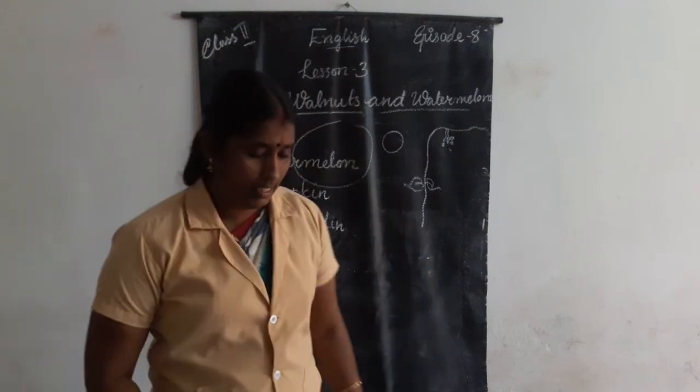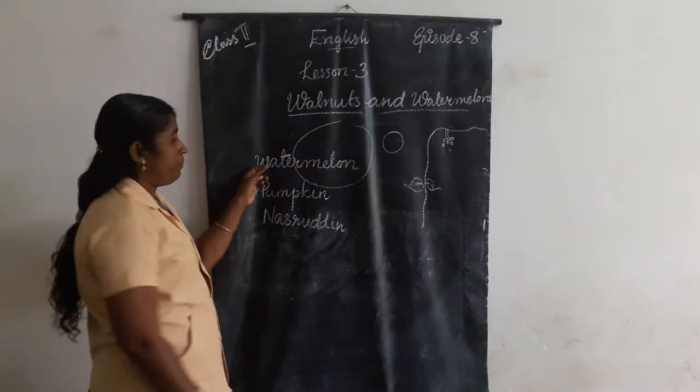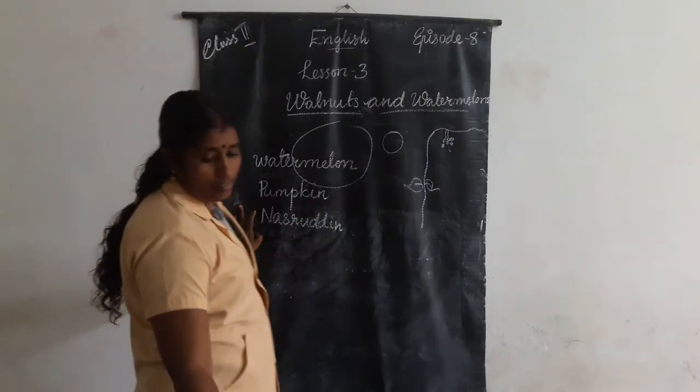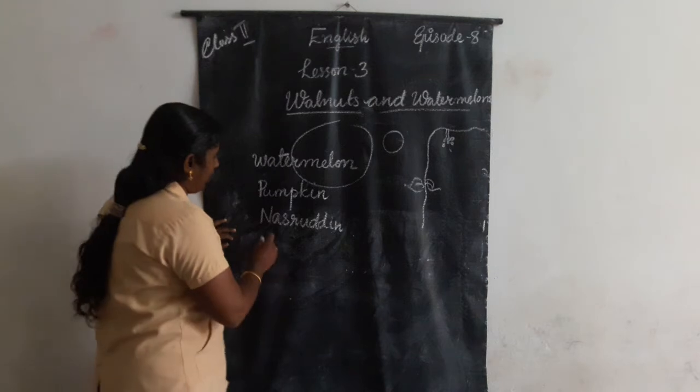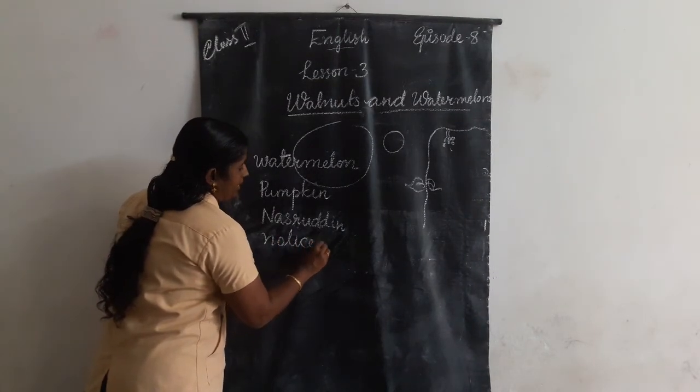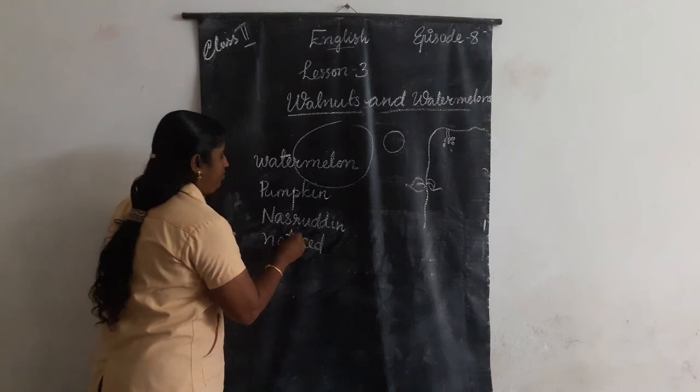I will spell the words. Watermelon, pumpkin, Nasruddin. Then, which is the next word? Noticed. N-O-T-I-C-E-D. Noticed.